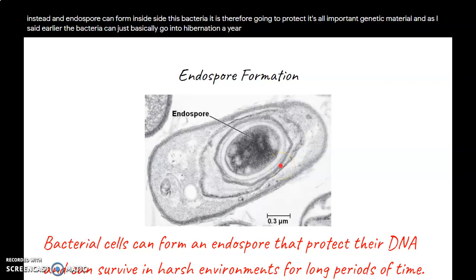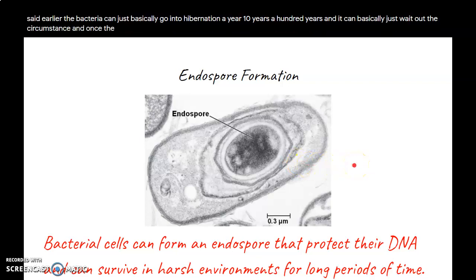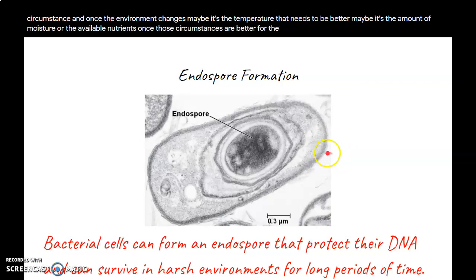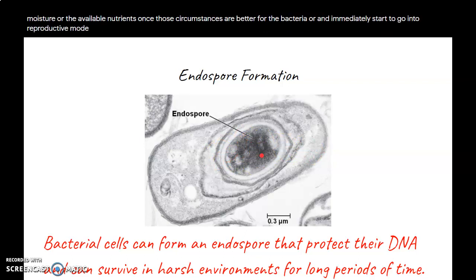A year, 10 years, 100 years, and it can basically just wait out the circumstance. And once the environment changes, maybe it's the temperature that needs to be better, maybe it's the amount of moisture or the available nutrients. Once those circumstances are better for the bacteria, it will then break down this endospore and immediately start to go into reproductive mode, asexually making more copies of itself.